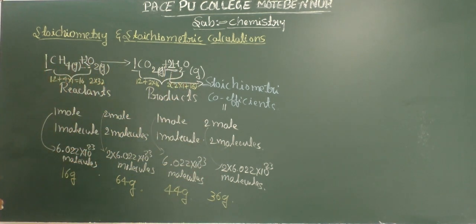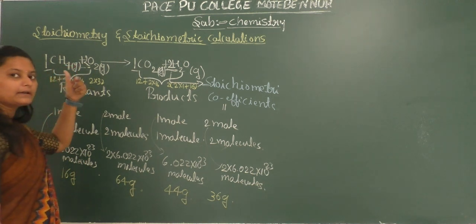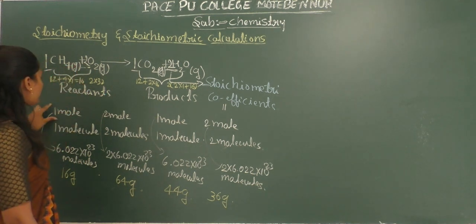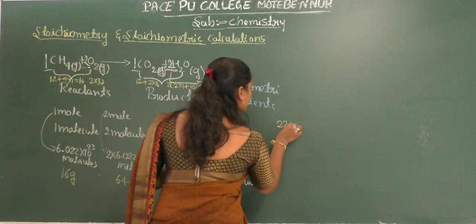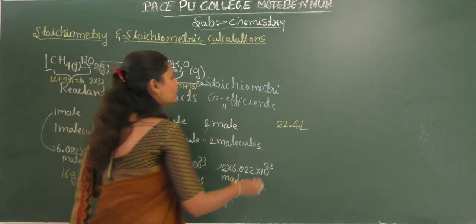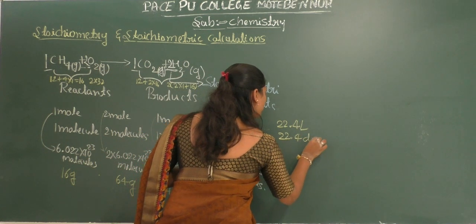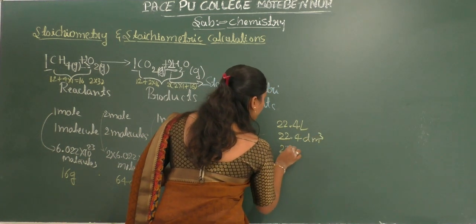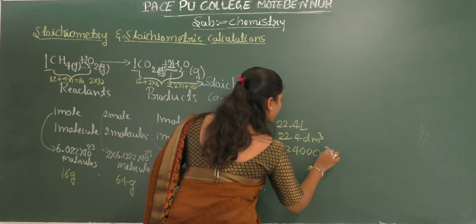Okay, so here we know that the gases at STP, 1 mole of gas occupies 22.4 liter of volume, or 22.4 dm cube of volume, or 22,400 cm cube of volume.